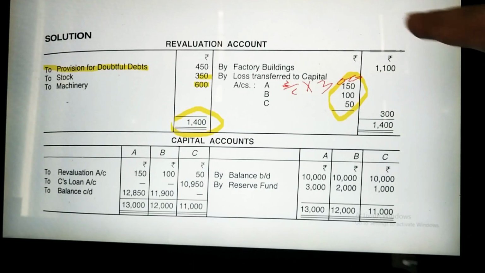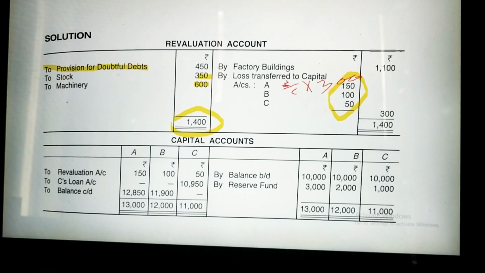Now you have to transfer these losses also to the partners' accounts. It will go to the debit side because it is a loss, so it will be adjusted through their capital. So 100, 150, 150 I have taken. Now there is no other information, so we will balance it. 10,000 plus 3,000, 13,000 is A's capital, but there is also a loss of 150, so we adjust this 150.